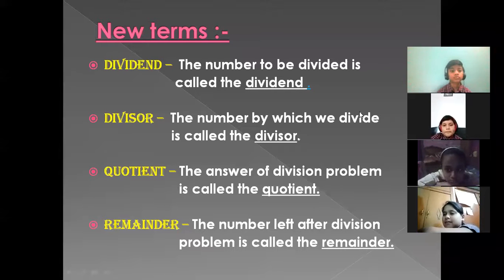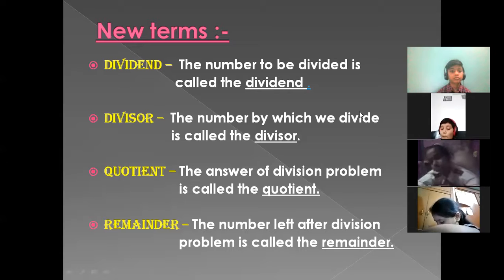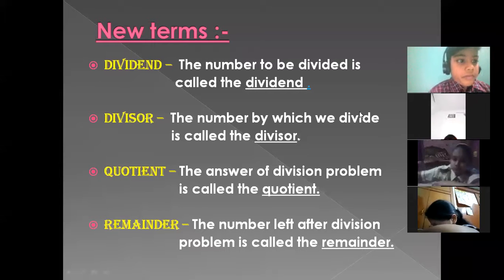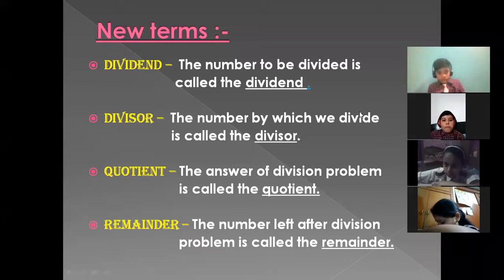So here, as we have already discussed, 25 is dividend and 6 is divisor. It is clear? Yes or no? Speak loudly, beta. Yes, ma'am. Okay. But here we got 4 as a quotient. So this is the answer of the division problem. If somebody asks you what is the answer of the division problem, this is called the quotient. Clear? Quotient is the answer. Okay, bache?